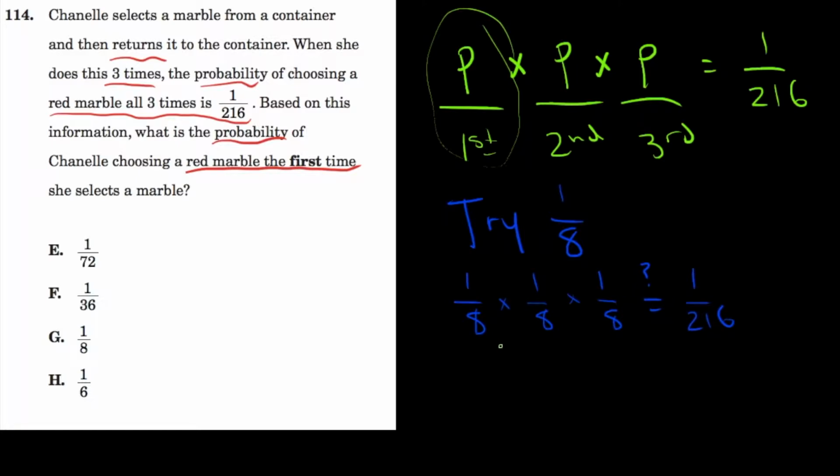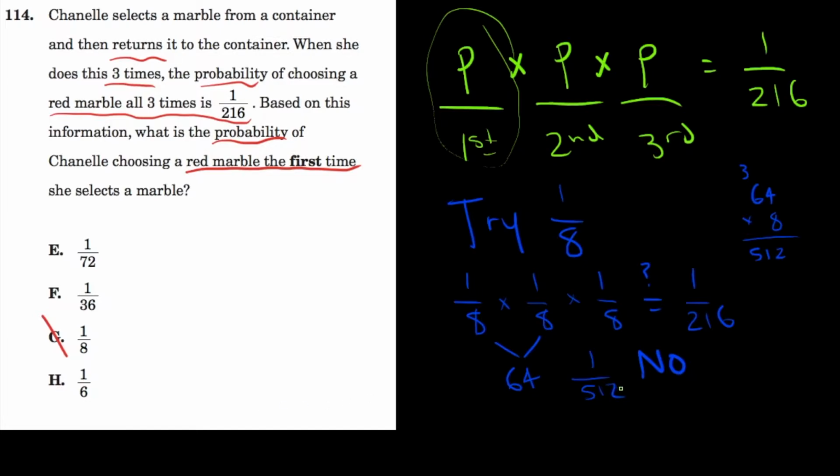So let's see. We need to know what's 8 times 8 times 8. The first 2 would multiply to 64. And what's 64 times 8? Looks like it's going to be 512. So this whole thing is 1 in 512. That is not equal to 1 in 216. So the answer is no. And G is not the answer.